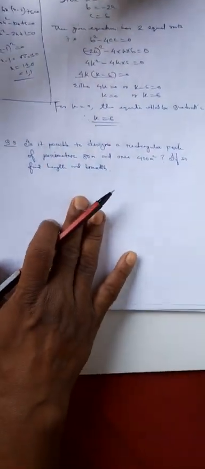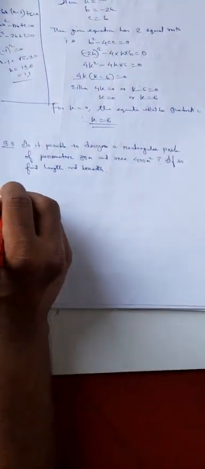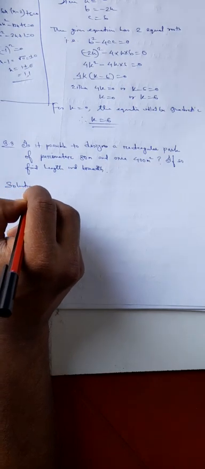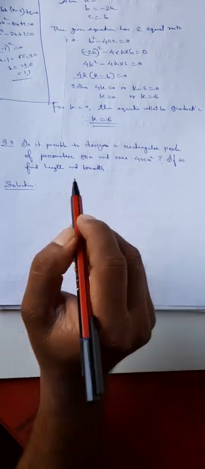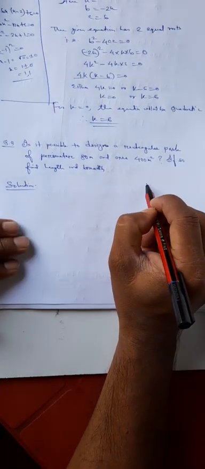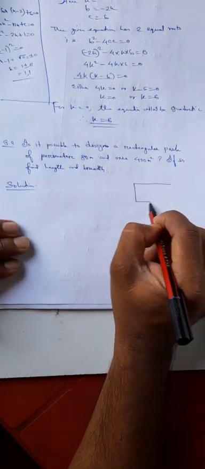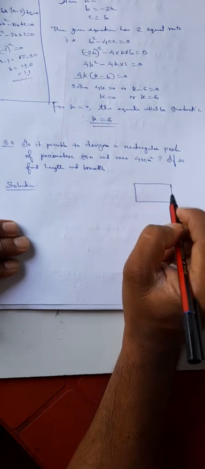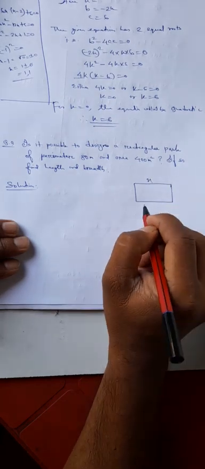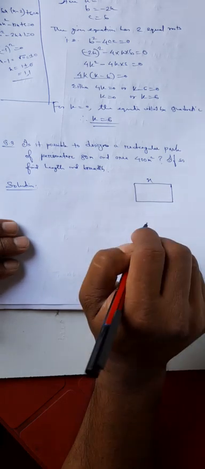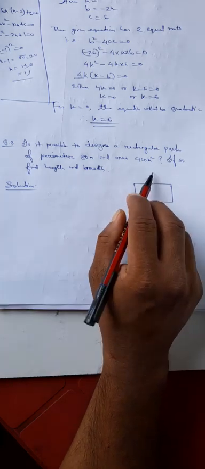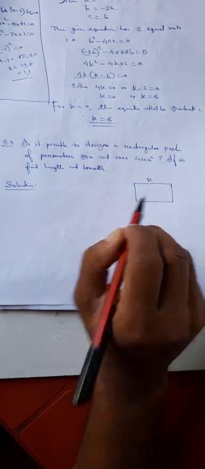Now let us solve the third problem here. Is it possible to design a rectangular park of perimeter 80 meter? So, rectangular park. Perimeter is 80, the total boundary is 80 meter. Area is 400 meter square. So find the length and breadth.